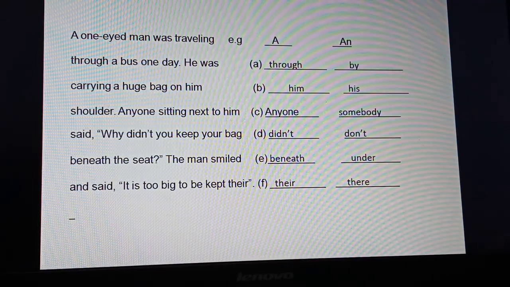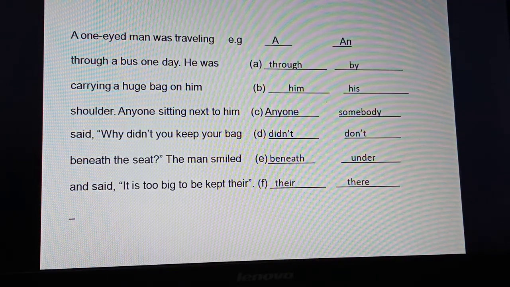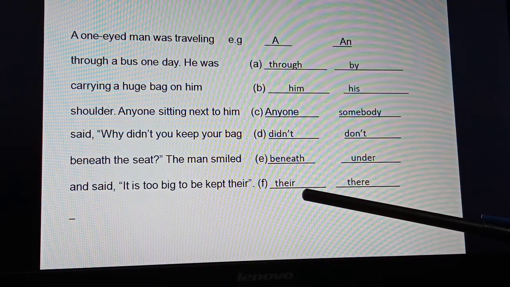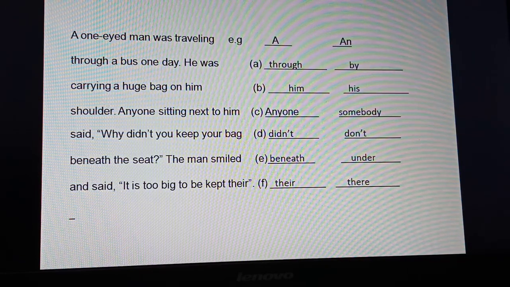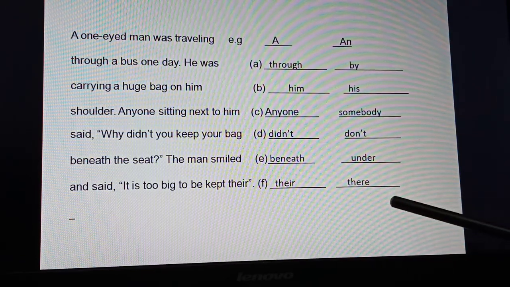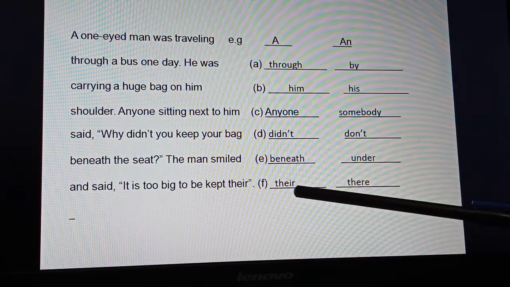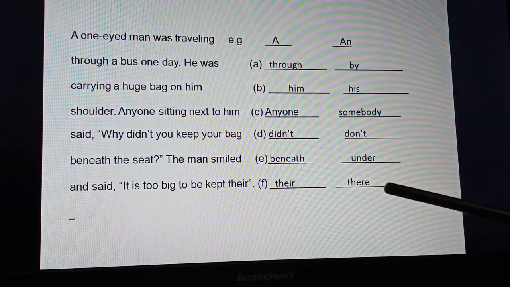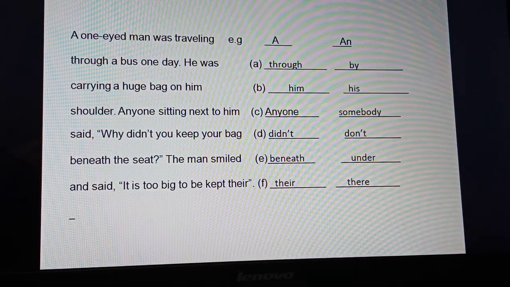Very tricky question, because sometimes the simple spelling mistake you can't even make out. There, THEIR, is wrong. Kept there, showing the place, it is THERE. Their is the plural of theirs, no? So THERE is the place it is showing, and so their is wrong. THERE is the correct answer. Clear?